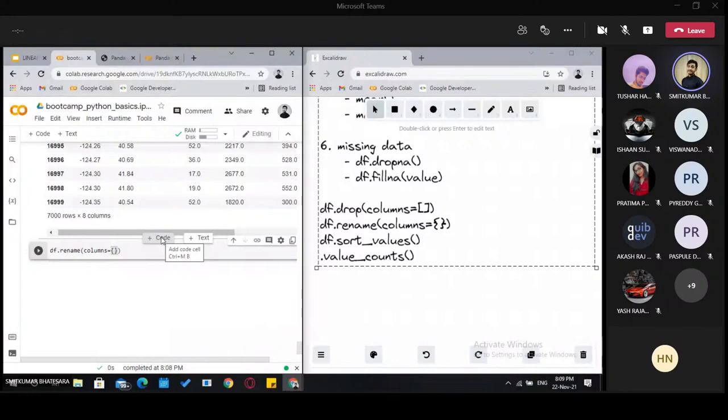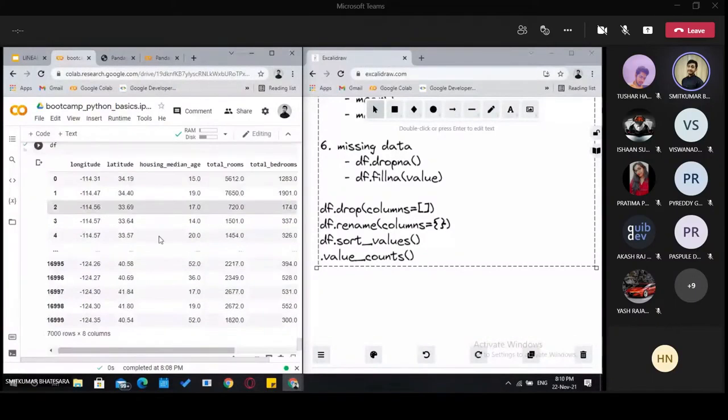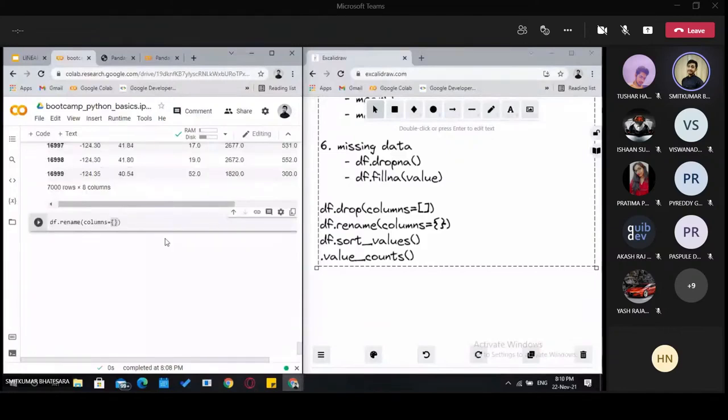Here we follow the same syntax: for rename we use columns with key-value pairs. We specify the previous column name, housing median age, as the key, and in place of the value we specify the new name of the column. We will just give it median age.